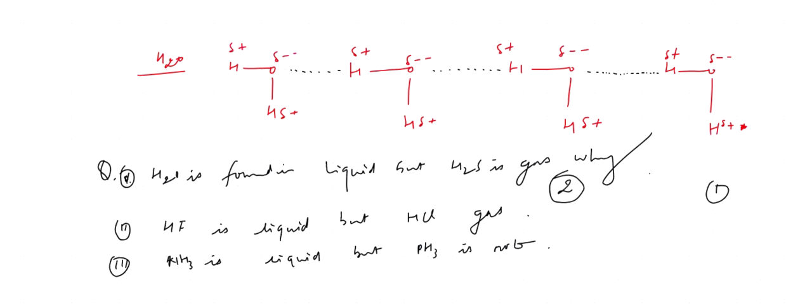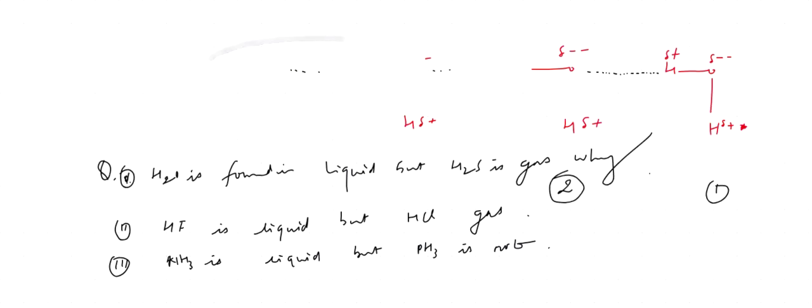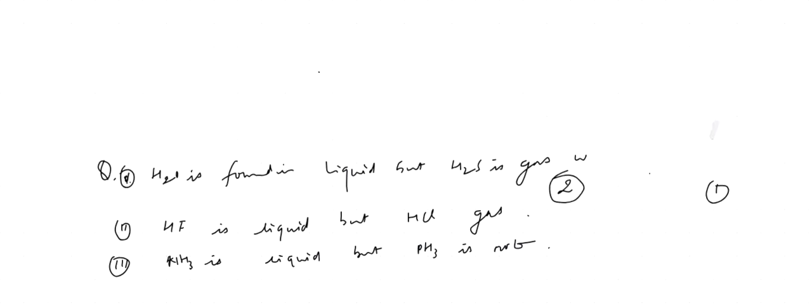Why are they able to form the hydrogen bonding? Because hydrogen is attached with the most electronegative atom, that is nitrogen, oxygen, fluorine. Okay, some more questions. Let us look over this. The questions are very simple. Let us have a look over it.